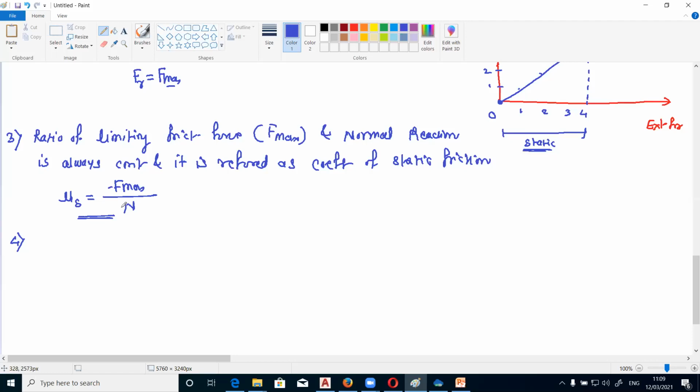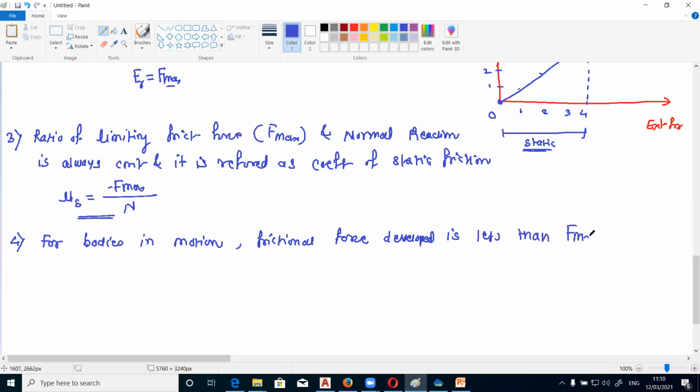Then the fourth law is: for bodies in motion, the frictional force developed, Fk, is less than the limiting frictional force, and the ratio of Fk and the normal reaction is constant. So for bodies in motion, the frictional force developed is less than the limiting frictional force, that is F max.